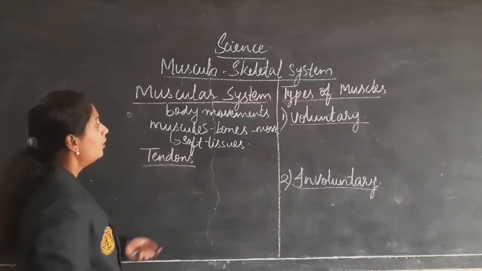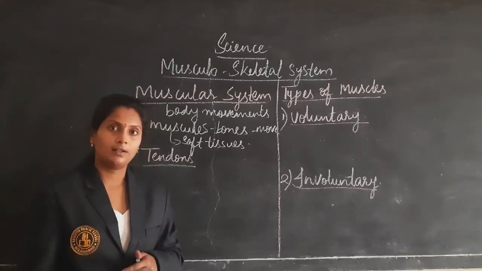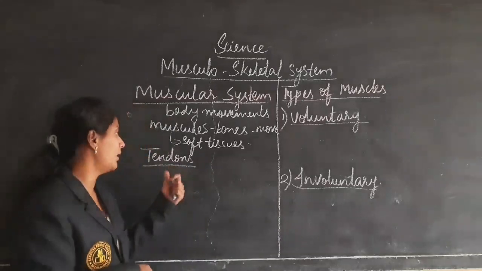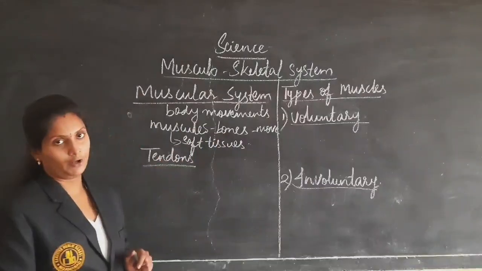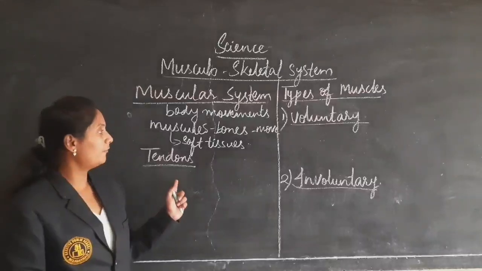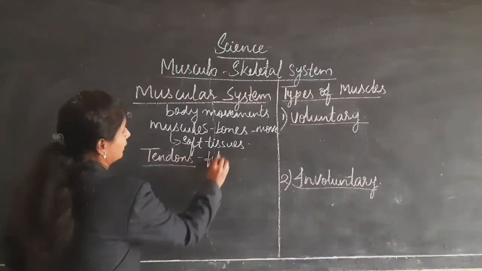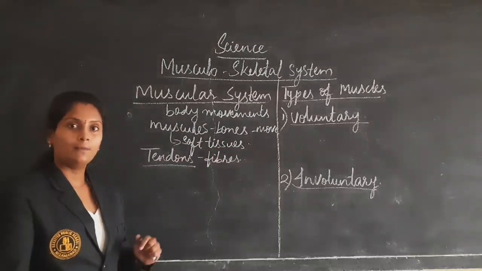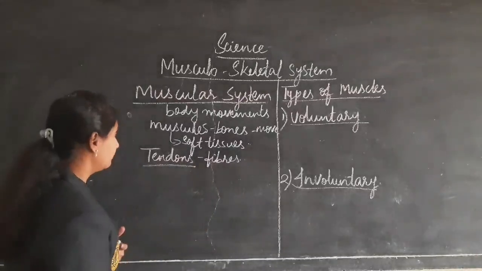Okay, so 2 bones are joined together with the help of ligaments, right? But muscles are attached to the bones with the help of tendons. Tendons are fiber-like structures and they attach the muscles to the bones. Then only we are having free movement.